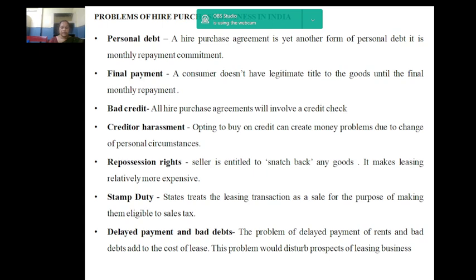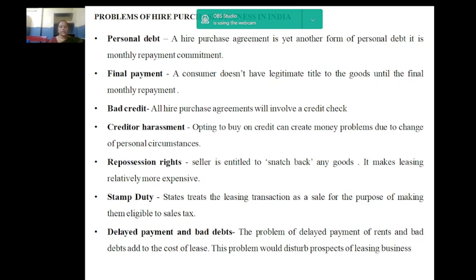Repossession rights. The seller is entitled to snatch back any goods when less than a third of the amount has been paid back. Tax, wealth tax, additional tax, surcharge, etc. add to the cost of leasing. It makes leasing relatively more expensive. Stamp duty. States treat the leasing transaction as a sale for the purpose of making it eligible for sales tax.